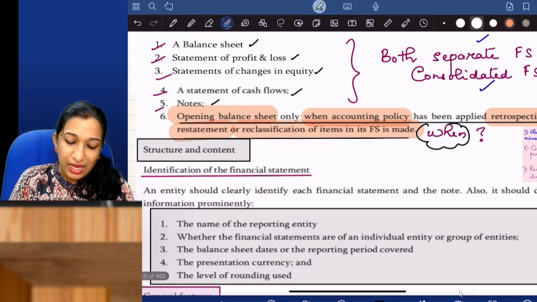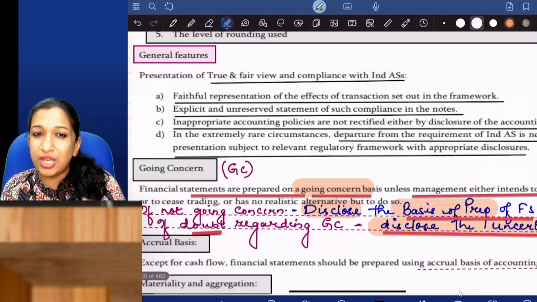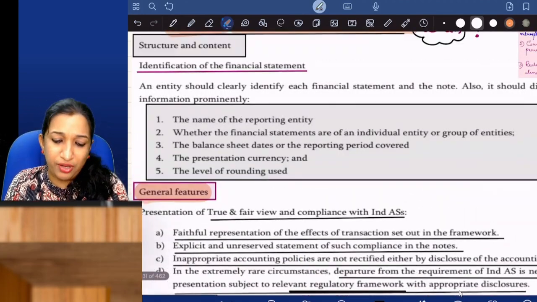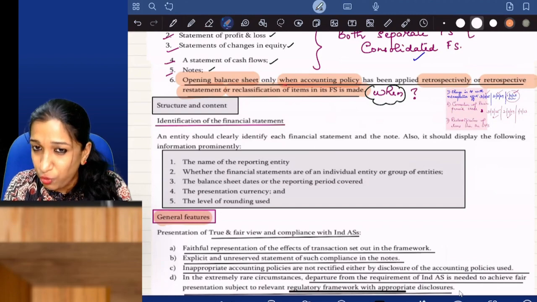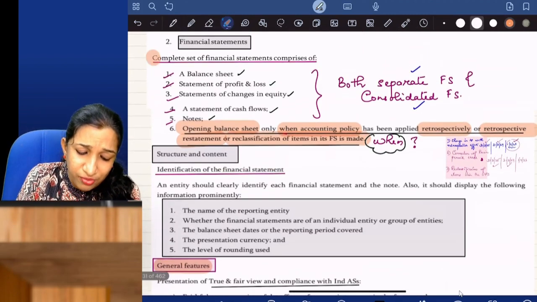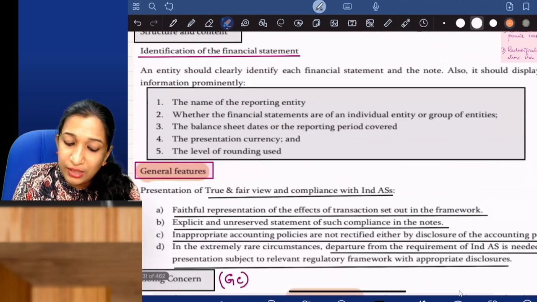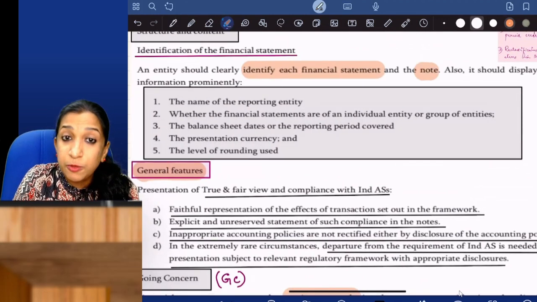So actually our area is the general features. I want to come to the general features, but before that, rather than just jumping to general features, I thought I would read what is there in the initial paragraphs. Now, structure and content. An entity should clearly identify each financial statement and the notes.